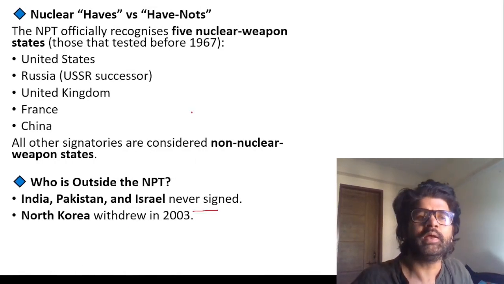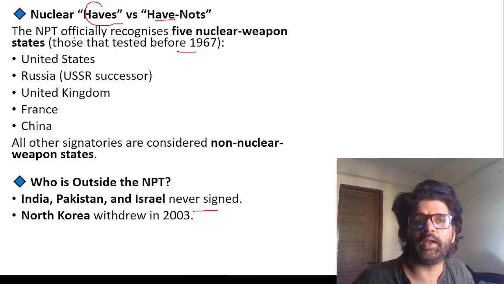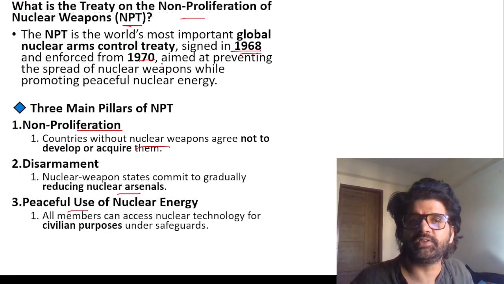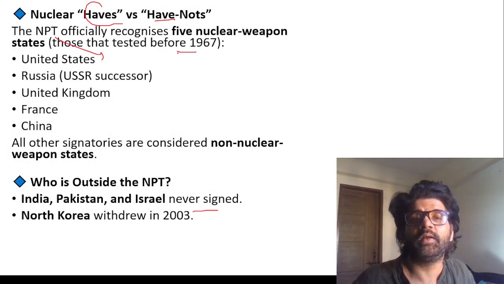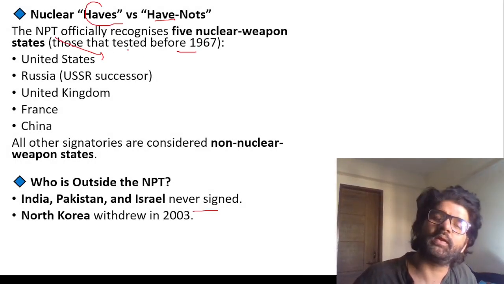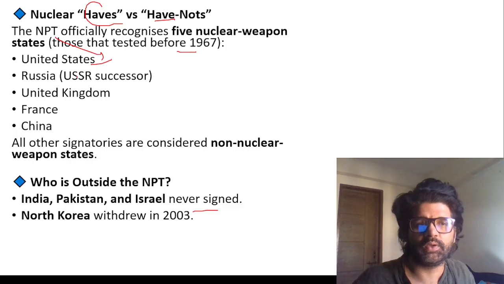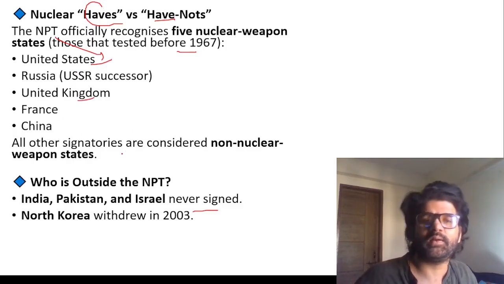India never signed. Why? Because they created this have and have-not divide. NPT 1968, 1970. These are some important years. Signed in 68, enforced from 70. So they are saying that countries which tested nuclear weapons before 1967 will be recognized as haves: US, Russia, USSR and UK, France, China. Others are have-nots.